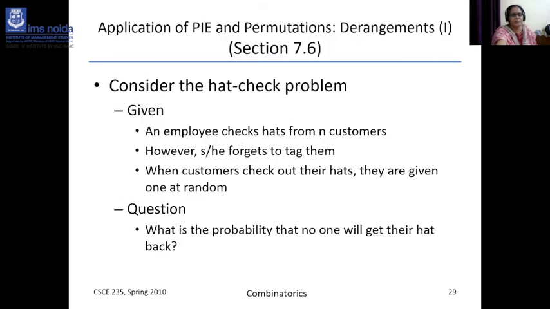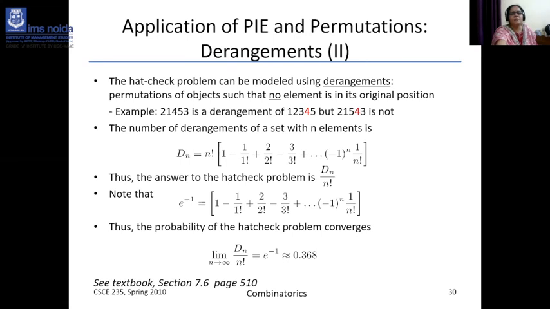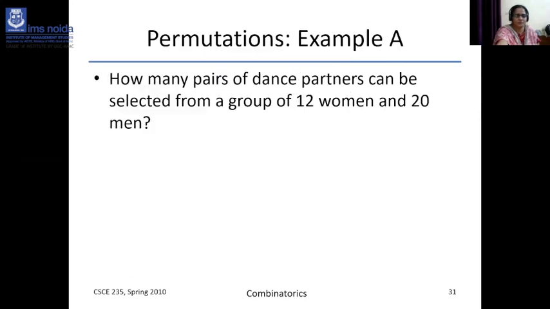And the hat check problem you can also read. The applications of permutations in derangements, like the hat check problem, can be modeled as derangements: how to break down and expand the functions. So this is the derangement of n elements. You can see the formula Dn, the formula for derangements: n factorial times (1 minus 1/1! plus 1/2! minus 1/3!, up to minus 1 to the power n times 1/n!). So this is the hat check problem. The formula is Dn divided by n factorial. This is the derangement theory.